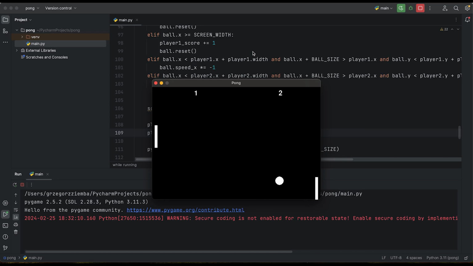I know that secure coding is not enabled for that state. But remember that we created the Pong game for our learning purposes and also for having fun whenever you are, for example, bored in some lessons.